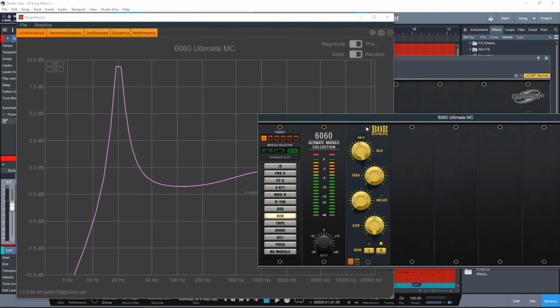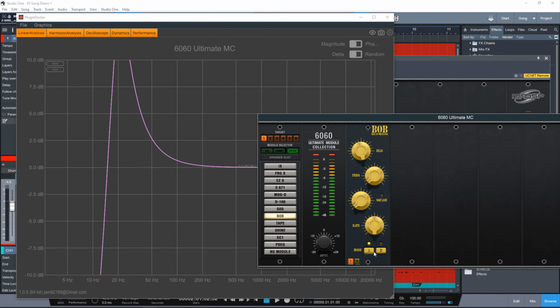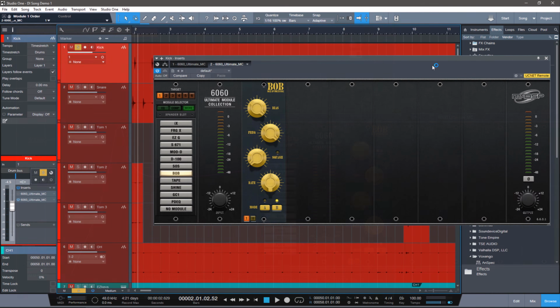If we increase the bias, you're going to see the resonant peak, and selecting it to A makes a much bigger peak, while B is much smoother and a little bit less aggressive, but also has a little bit of a dip right after, kind of doing a Pultec style trick, preventing it from being muddy. Now, Plugin Doctor won't really show you what squash does, but squash essentially is going to be compressing the low end that's being boosted up so that dynamically it doesn't just get out of control.